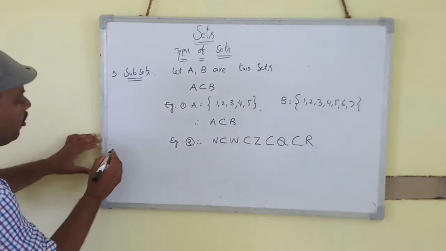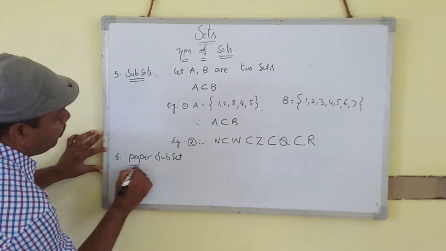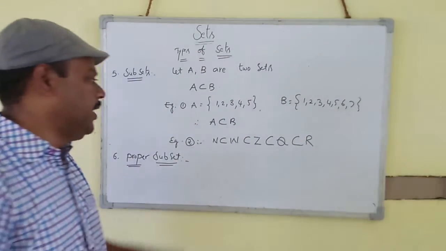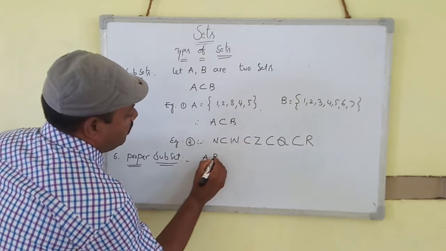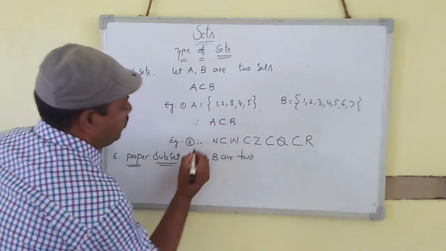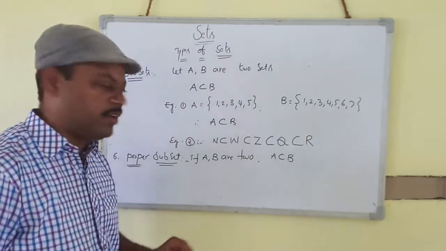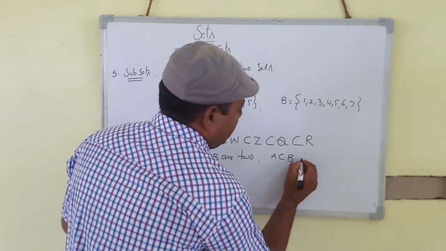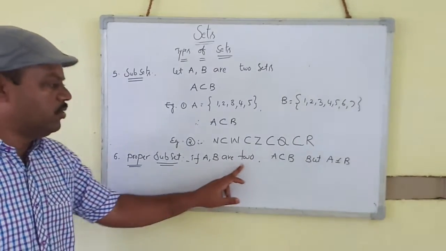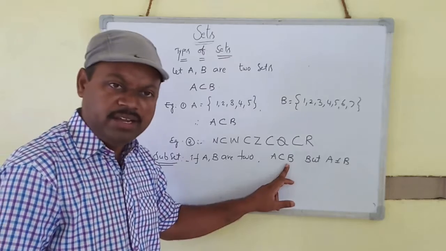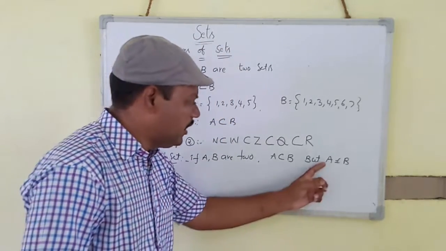Example for that. Next one is proper subset. Proper subset means A, B are two sets. If A, B are two sets, A is a subset of B, but A is not equal to B. A must not be equal to B.